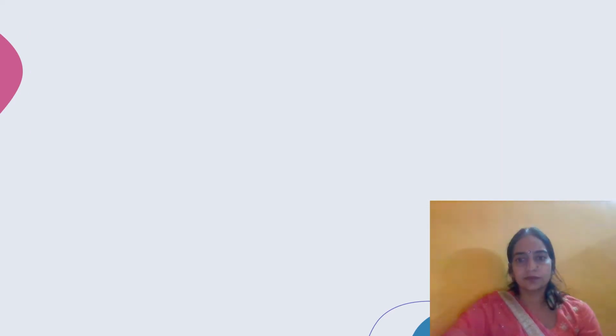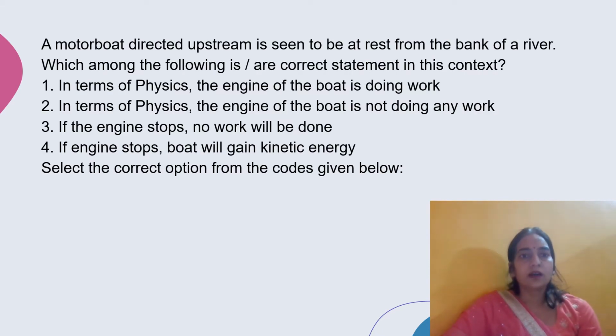Next question is, a motorboat directed upstream is seen to be stationary from the bank of the river. Which among the following are correct statements in this context? 1. In terms of physics, the engine of the boat is doing work. 2.